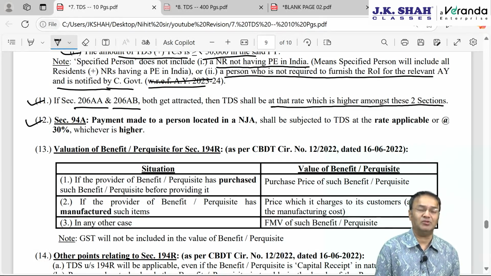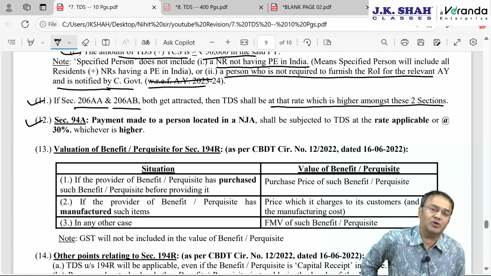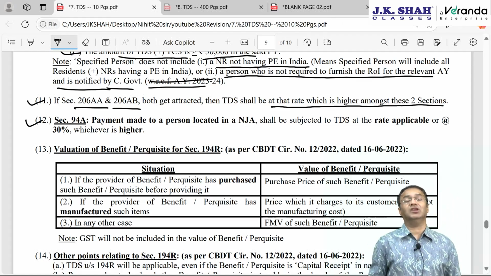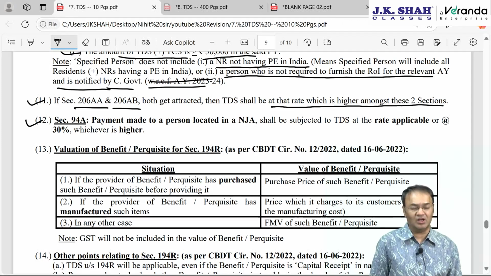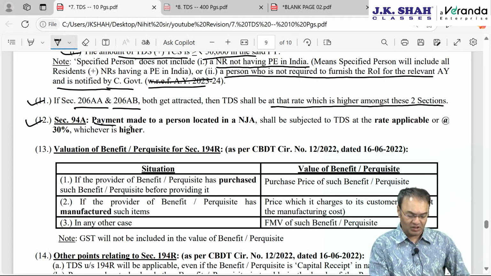Notified jurisdictional area means an area or a country or a territory which is declared by our government to be a notified jurisdiction area. Up till now, only one country was declared as NJA, Cyprus, and Cyprus started cooperating with us, so we denotified it also. As of today, in December 24, there is not a single country notified for this purpose. If you as a resident make payment to any person resident of a notified jurisdiction area, you will have to deduct TDS at the rate applicable or 30% flat, whichever is higher.